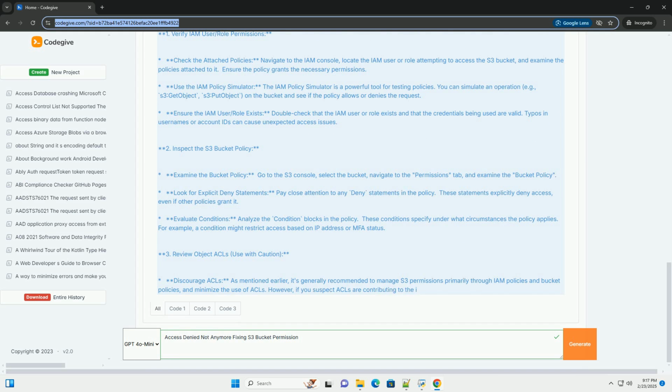Remember to thoroughly test any changes you make to your bucket policies or IAM policies to ensure that they work as expected and do not inadvertently restrict access. Good luck.